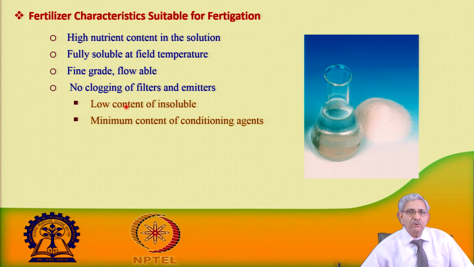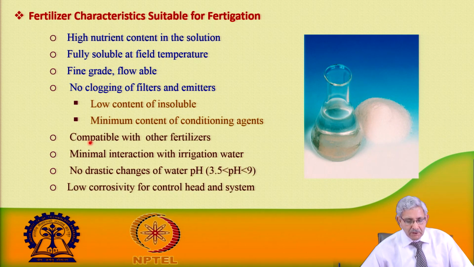It should have low content of insoluble material, and minimum content of conditioning agent. It should be compatible with the other fertilizers. So, one should know the chemistry of these fertilizers; this is an important aspect one should learn. There should be minimal interaction with irrigation water, and no drastic change of pH, which is the value of the chemical added with the water.